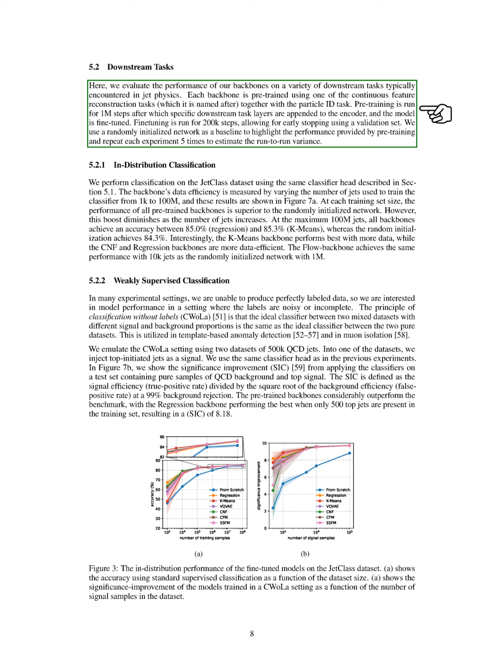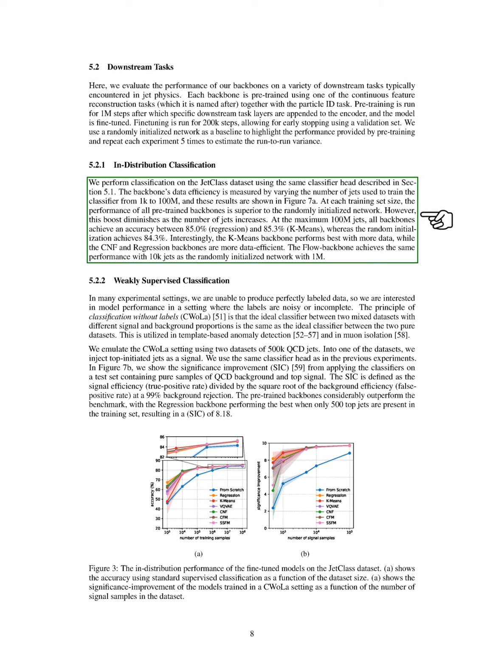After pre-training, we append specific layers for downstream tasks to the encoder and fine-tune the model for 200,000 steps, allowing for early stopping based on a validation set. We use a randomly initialized network as a baseline to demonstrate the benefits of pre-training and repeat each experiment 5 times to assess variability. For in-distribution classification, we use the same classifier head described earlier.